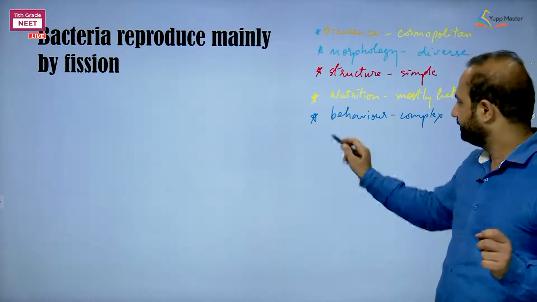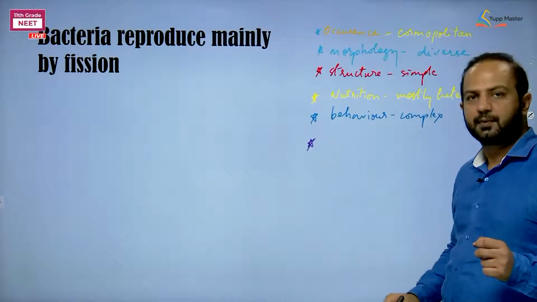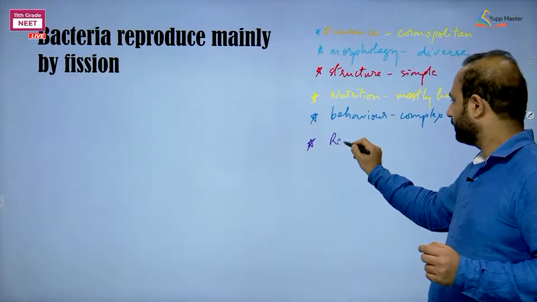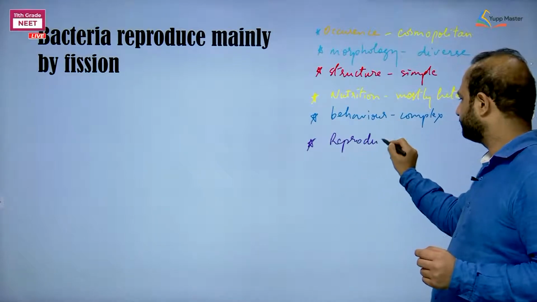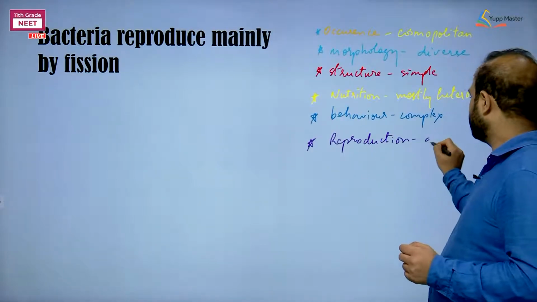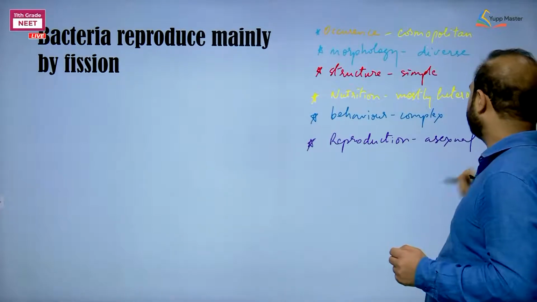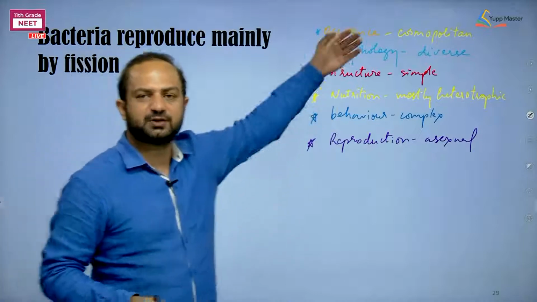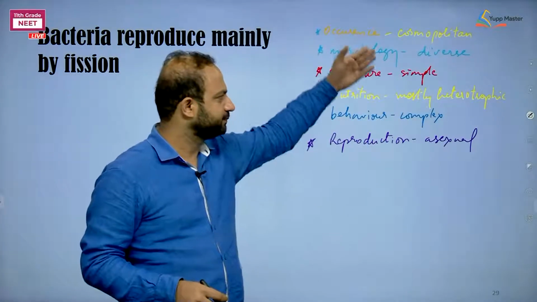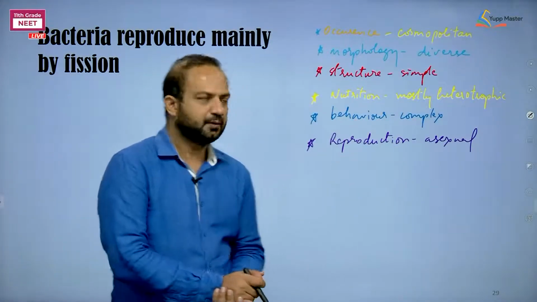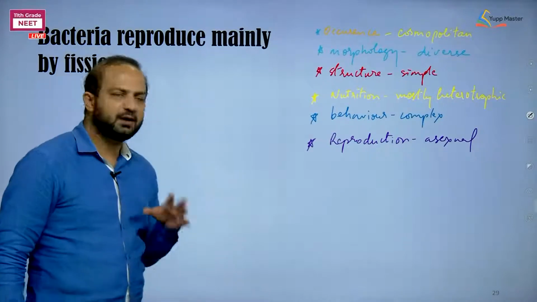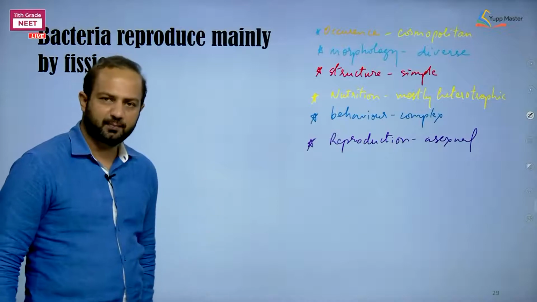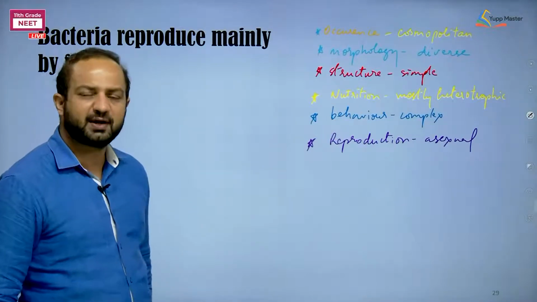One more feature I am adding here is reproduction. In them, reproduction is asexual, and that too by binary fission. So for all these characters, we can use a single word. This is how you can retain the things that we have studied so far about the characters of kingdom Monera, the monerans, the prokaryotes, the bacteria.